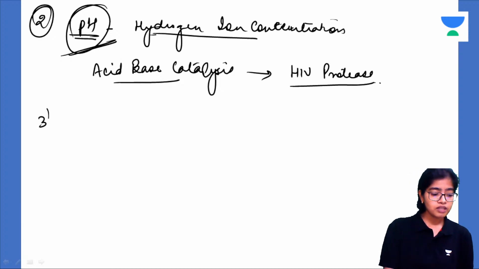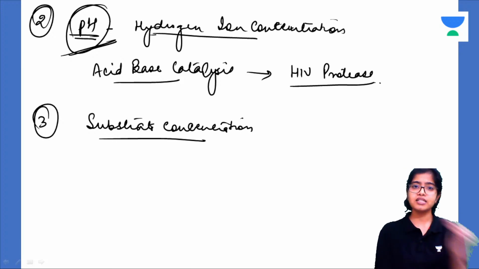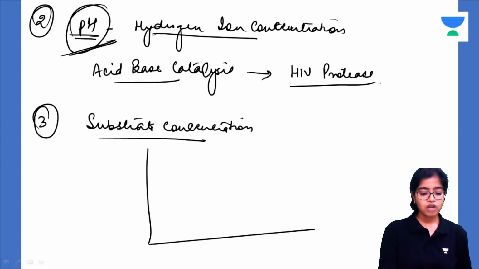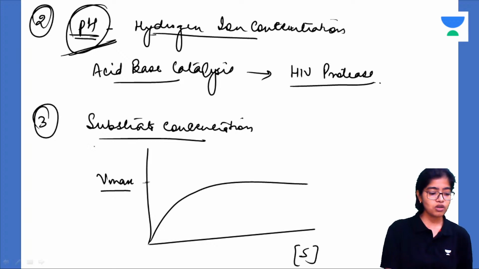Now third, the most important one is the substrate concentration. We saw how in a non-enzyme catalyzed reaction, increasing substrate concentration increases the collision between molecules and increases the rate of the reaction. Now there is a peculiar trend in an enzyme catalyzed reaction. What is it? This kind of a curve is seen. This is the maximum velocity of the reaction. It increases, after that it becomes constant. This is the substrate concentration and this is the velocity of the reaction.